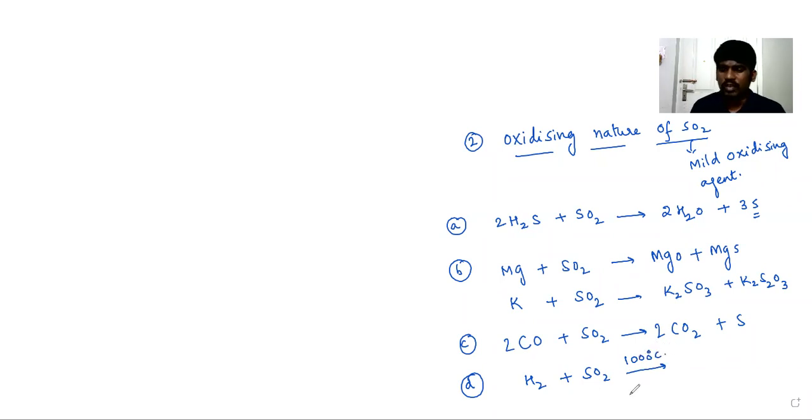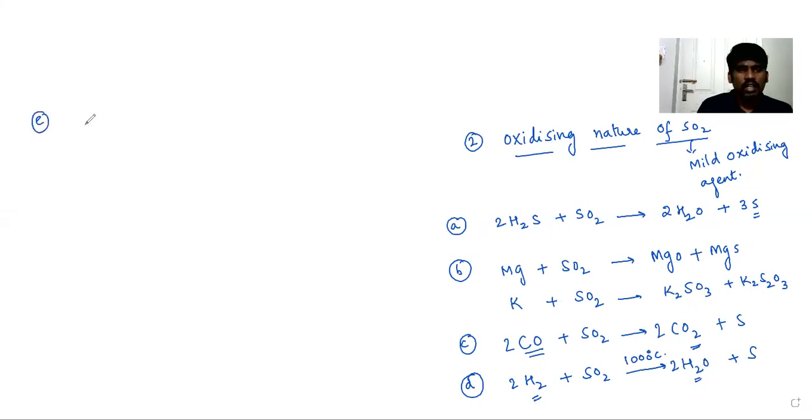H2 can be oxidized to H2O and sulfur. In most of these oxidation reactions, SO2 has been converted into S only. If you balance it, you'll get 2 electrons, right? CO is oxidized to carbon dioxide, H2 is oxidized to H2O.